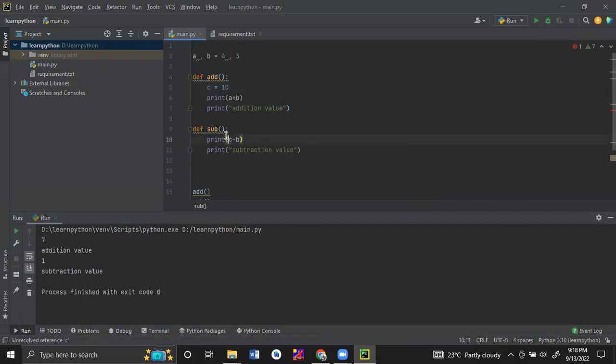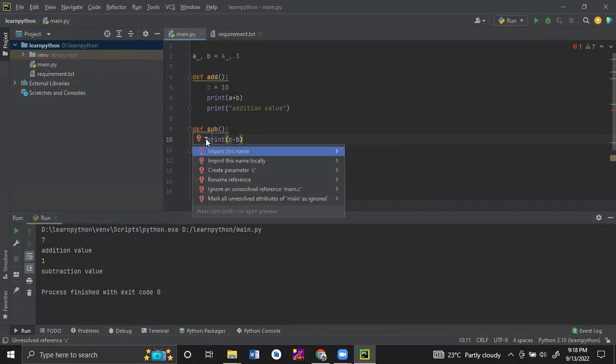So we need to tell what C is. Otherwise, even if you click on this red line, suggestions will come, this red bulb icon. If you click on it, it will give you all the suggestions. For example, import this name, import this name locally, and create the parameter C.